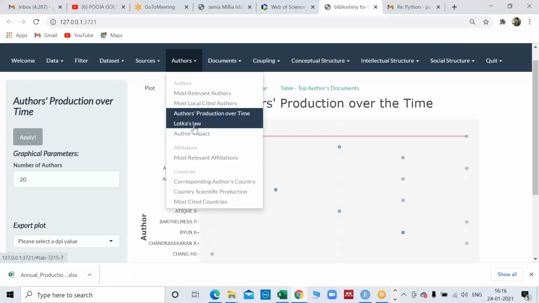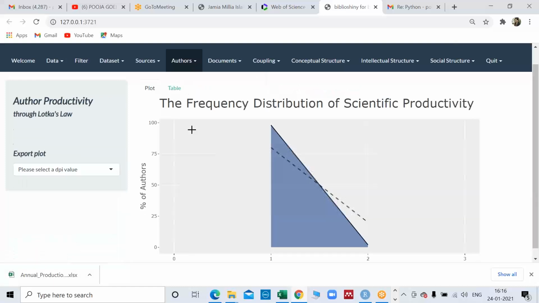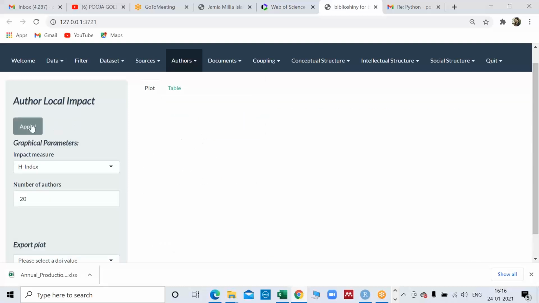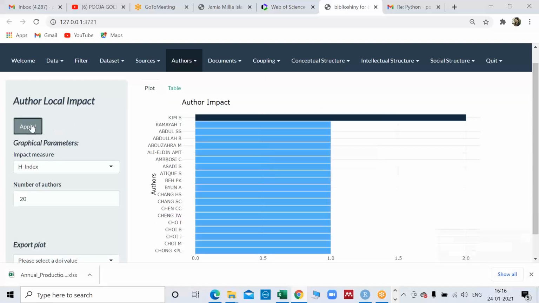Then the Lotka view I'm not showing, but it is again a diminishing return kind of thing, so we don't plot it much, and I'm not telling much about that. I'm talking here about the important diagrams or figures which we have observed that scholars are reporting in their papers. So we are discussing that.